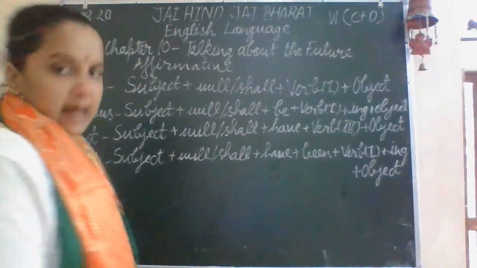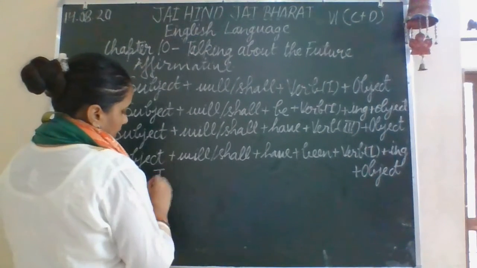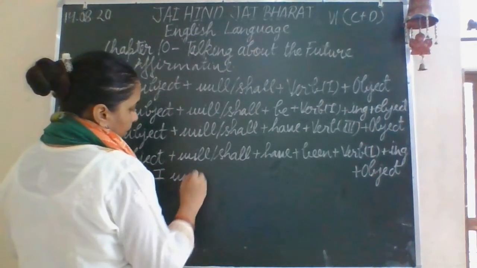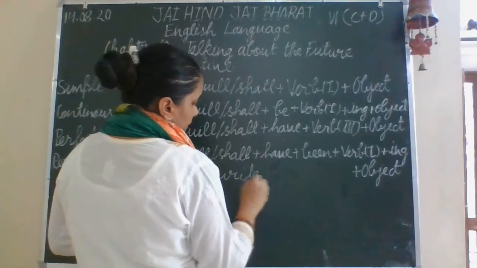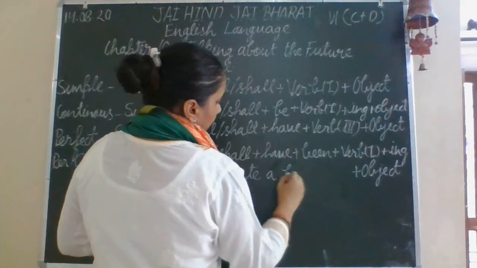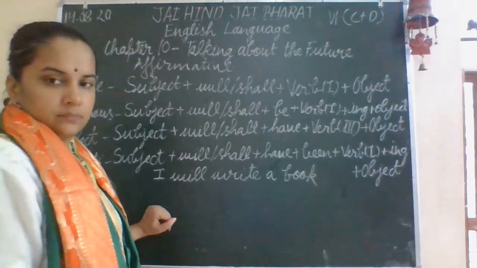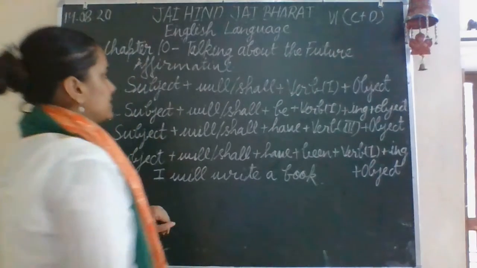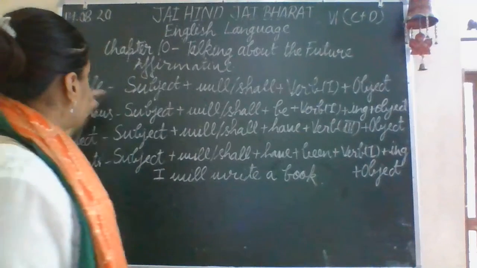Let's take the example now. For example, I'm writing: I will write a book. So here you can see, subject. This is the simple future tense.